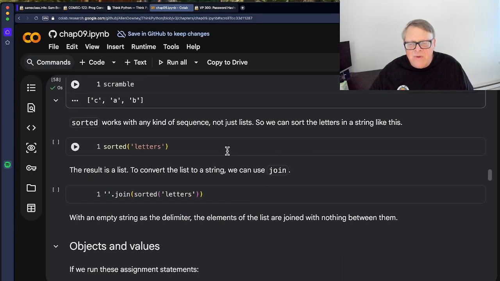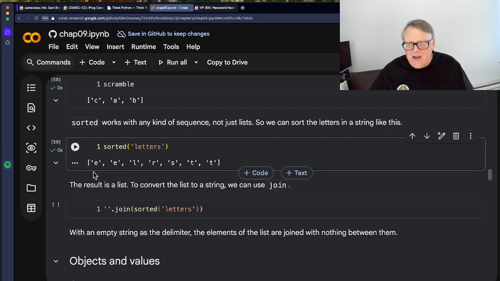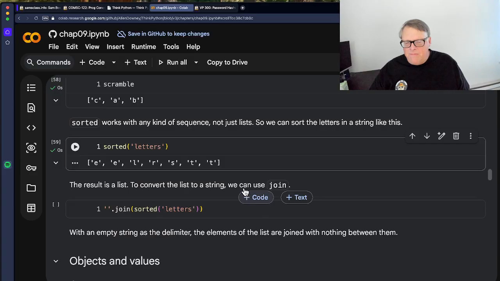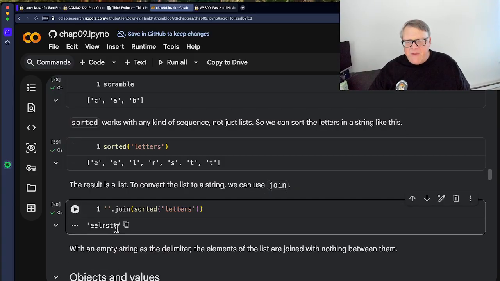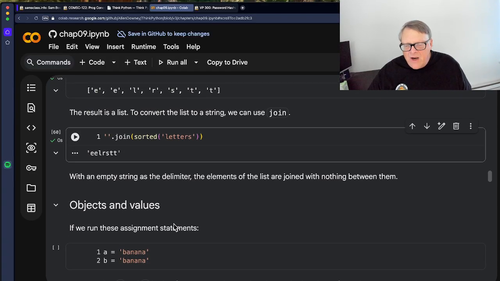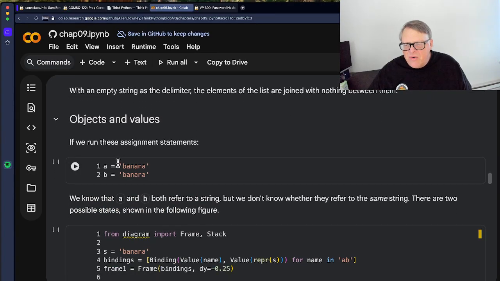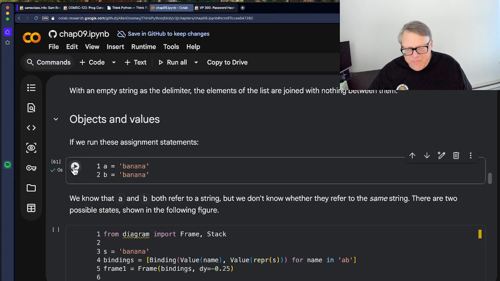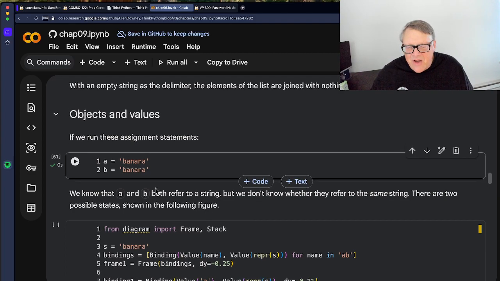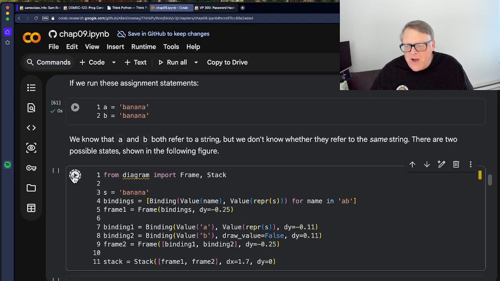All right, and you can do it with any kind of sequence. You can do it with strings. I can take this string and sort it, and now I'll get a list of the letters sorted alphabetically. But I could, of course, join them back together if I want to. All right, and so now if we make A and B equal to banana, they both refer to a string, but we don't know if it refers to the same string. Ah, good. I think we're getting down to the one worst thing about Python lists here. So there's 2 possible states.